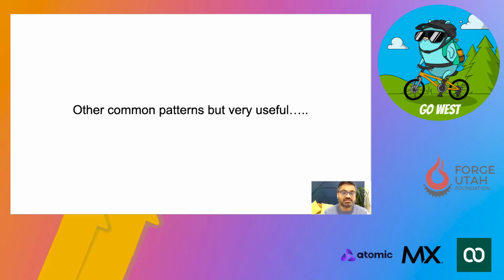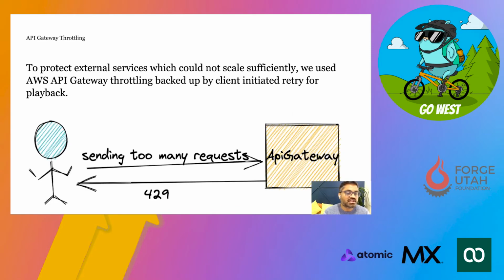Other common patterns were also very useful for us in case of an app crash kind of scenario. One of the patterns we found useful was implementing API gateway based throttling to protect our external services which could not scale sufficiently.